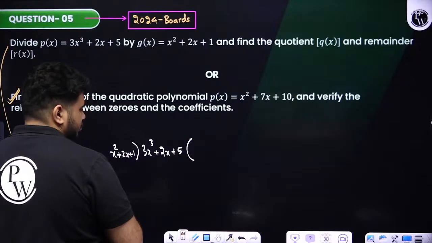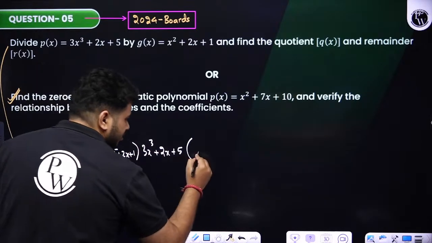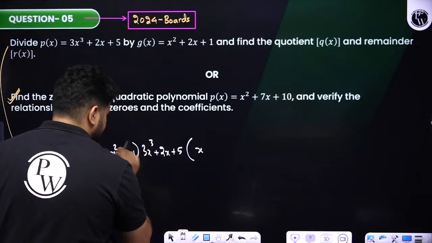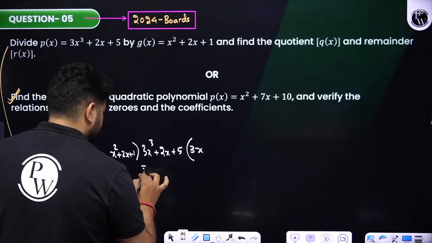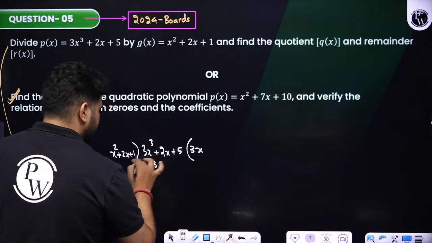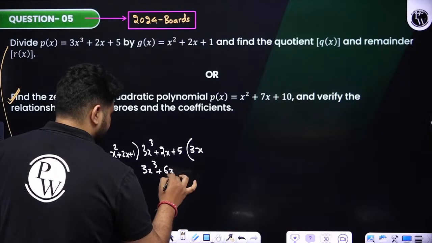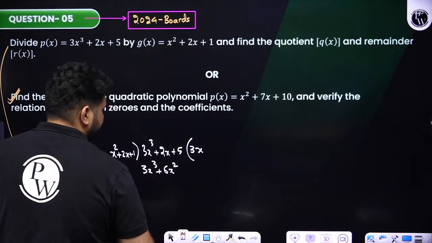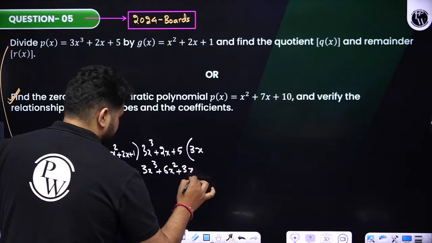Now what we have to do, students? First of all, here we have x square, here x cube. So I need to multiply by x. Here there is 3, so I need 3 over here. Clear? So if you multiply now, this will be 3x cube plus 3 2s are, it will be 6x square, and then it will be nothing but what? Yes, plus 3x. Okay. Now I have to subtract this.